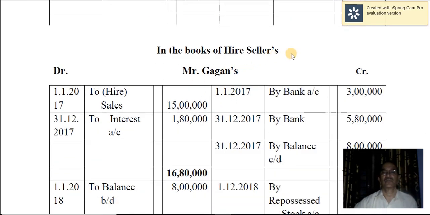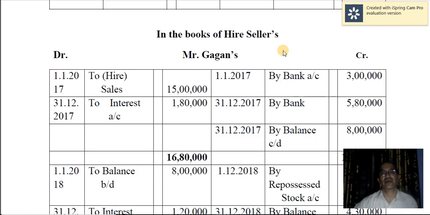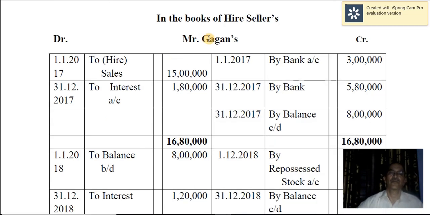Now come to the hire sellers' account, or rather, in the books of hire sellers or hire vendors. So far we have opened the accounts in the books of hire purchasers. Now we'll open the ledger accounts in the books of hire sellers. You have to open Mr. Gagan's account, interest account, and then repossessed stock account. So first, Gagan's account, debtor to hire sales.